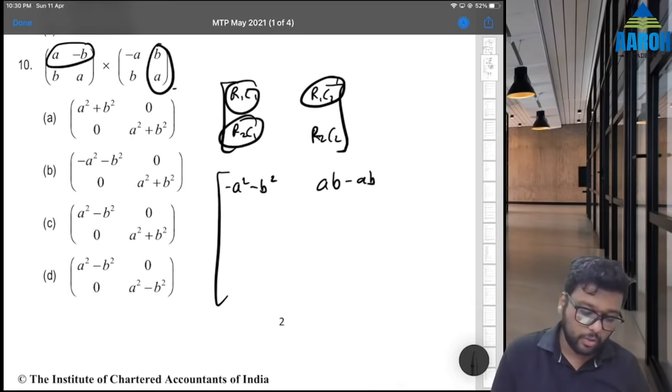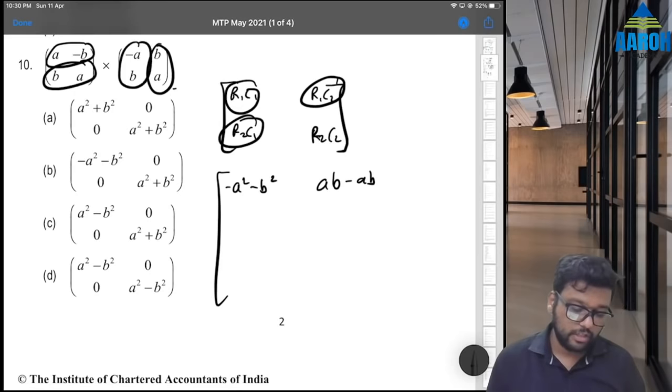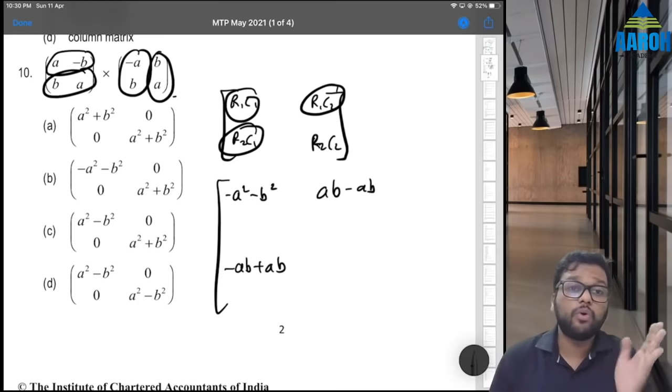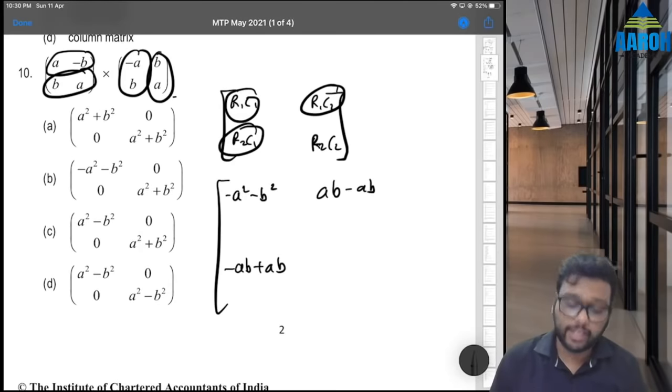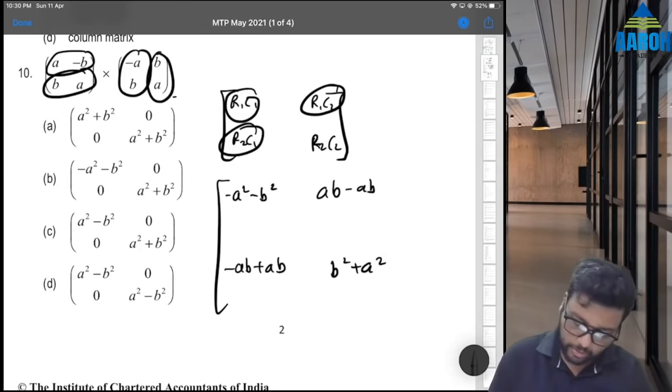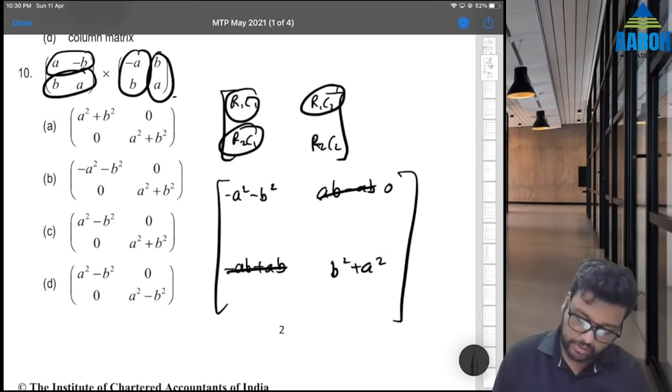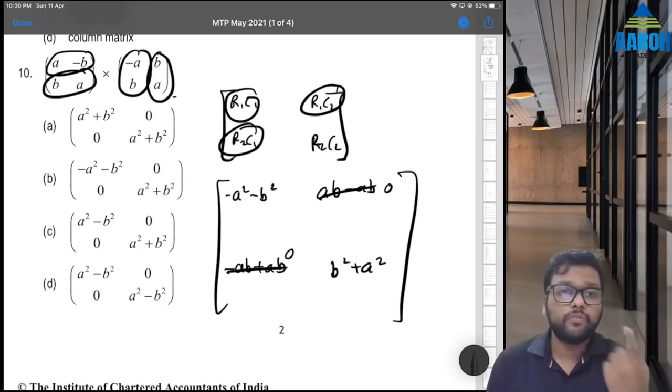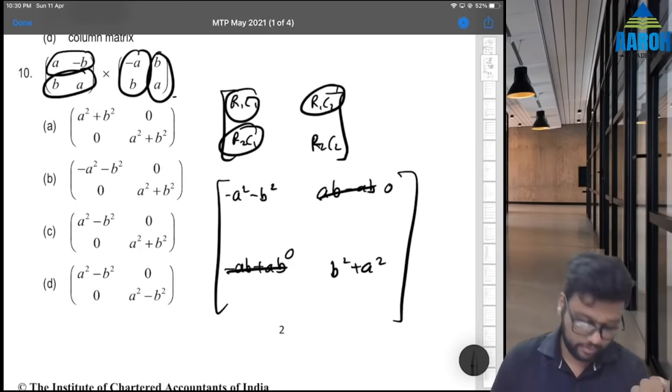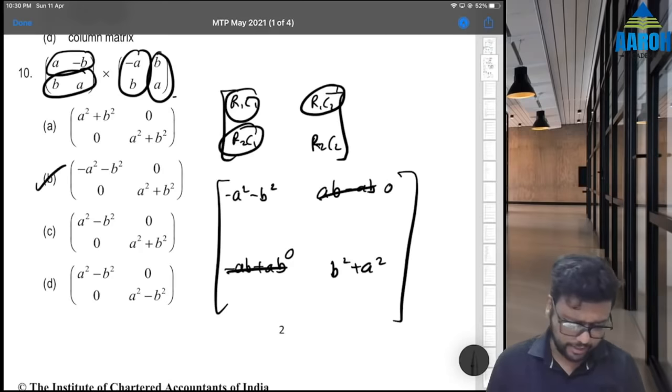Fine. Then here row 2 column 1. So row 2 and column 1, b into minus a is minus ab plus a into b is ab. And then row 2 column 2, that is b into b plus a into a, b square plus a square. It is not good in the options. So because this is going to be 0, this is going to be 0. So which option is it? Option B. Option B is the correct answer.